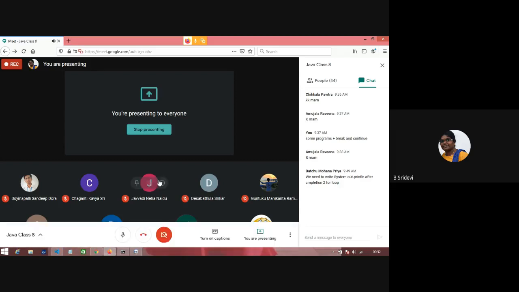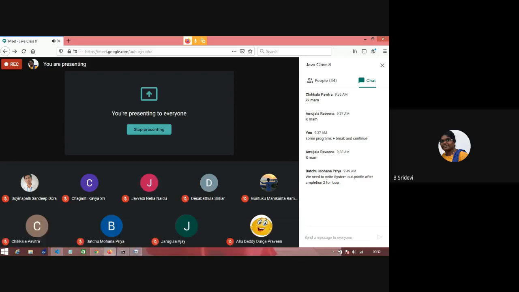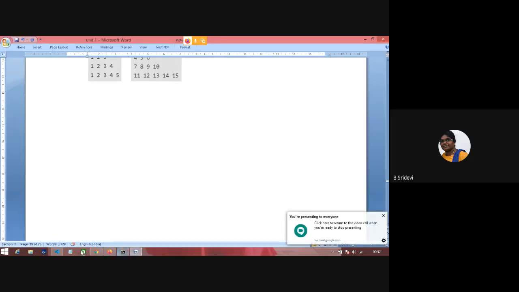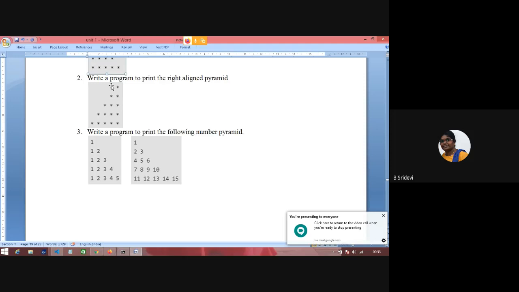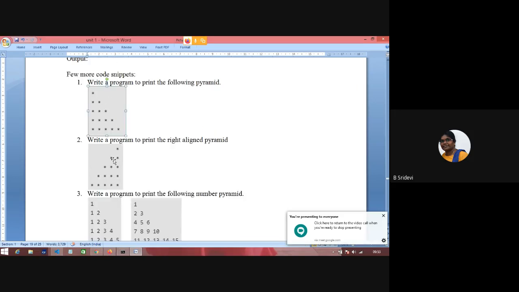Okay? So now we'll write the right aligned pyramid. Now we'll write a program for right aligned pyramid. What is right aligned pyramid? This is right aligned pyramid. The logic is same. So here also first line 1 star, second line 2 stars, third line 3 stars, in that way. But the difference is in every line